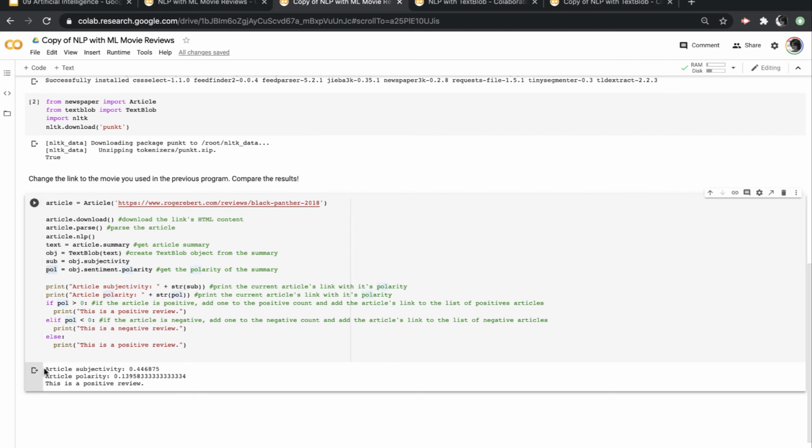And I would go ahead and add another if-else statement to print out what the subjectivity means, right? So instead of a number, have it print out whether it's opinion or fact. And as soon as you're done, go ahead and post a link to your notebook as a comment on the slide.